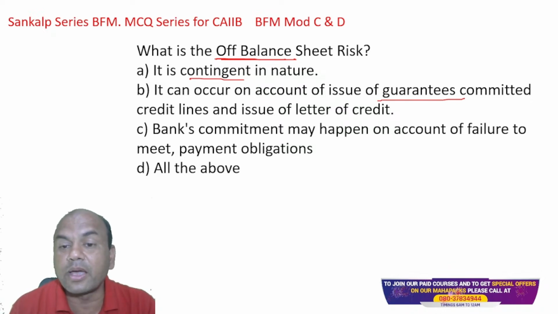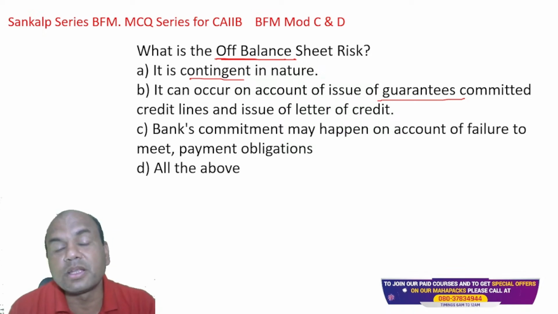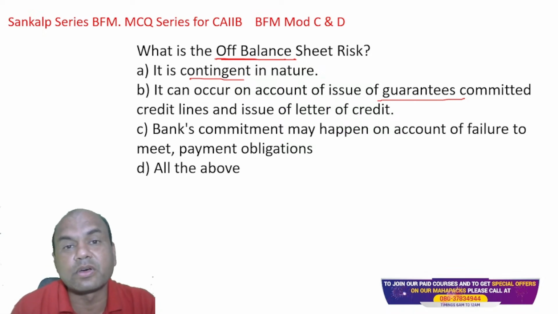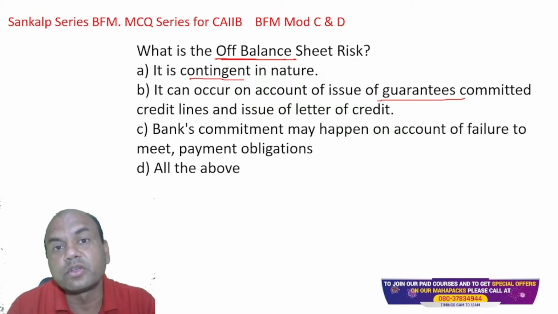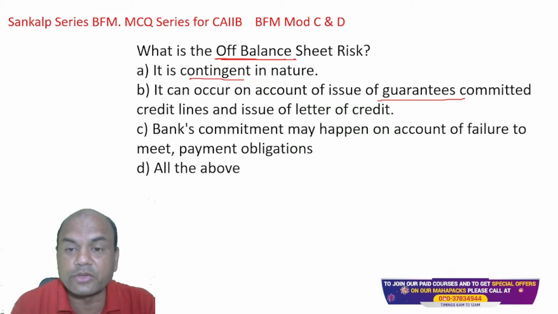Bank's commitment may happen on account of failure to meet the payment obligation. That can also be possible. When I issue the guarantee, what does it mean? I'm telling somebody, if this guy doesn't work, I will pay you, whatever your losses are. So actually, if this guy doesn't work, then I'll have to pay it. So that's why it may get converted into cash, and this is known as crystallization.